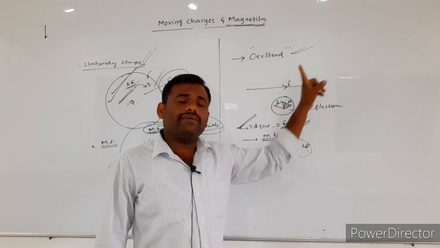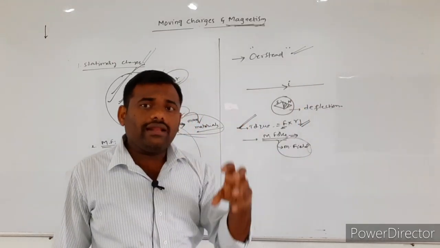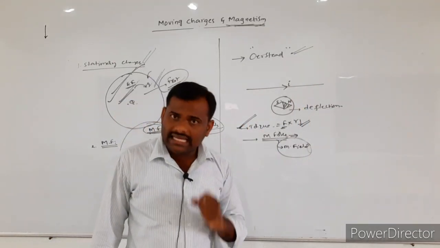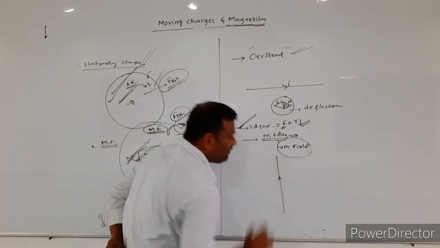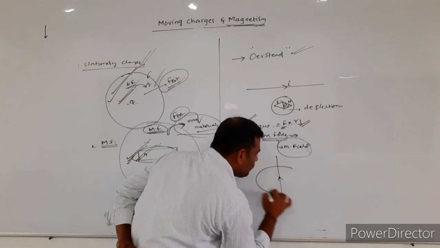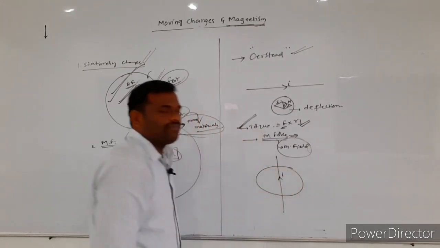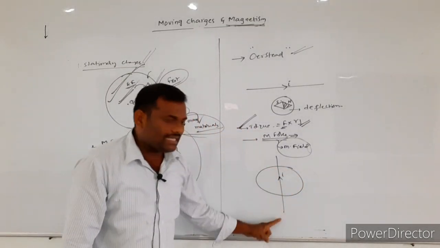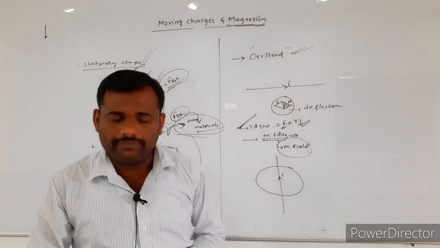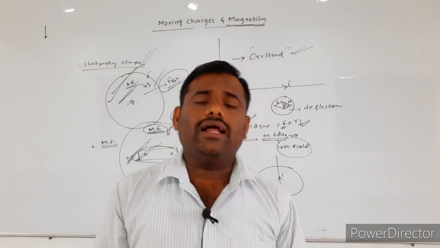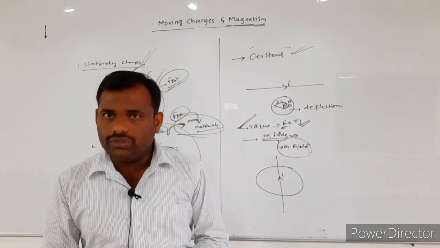So whenever the current is flowing through the conducting wire, the needle was deflected, which means he confirmed that around the current carrying wire, a magnetic field will be produced.